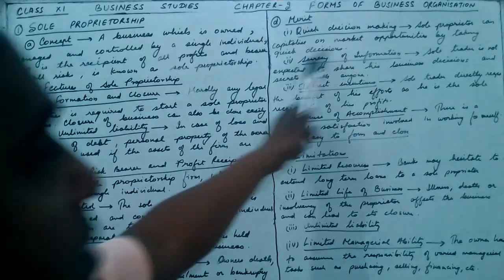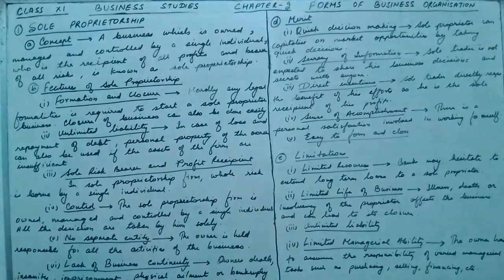Second is secrecy of information. Sole trader is not expected to share his business decision and secrets with anybody. So the owner of the shop, owner of the sole proprietor, does not require to share his business to the public or anyone. While in the company form of business, the company has to share his business to the public because public have invested in the company. So here he can maintain the secrecy of the business and also his decision making.